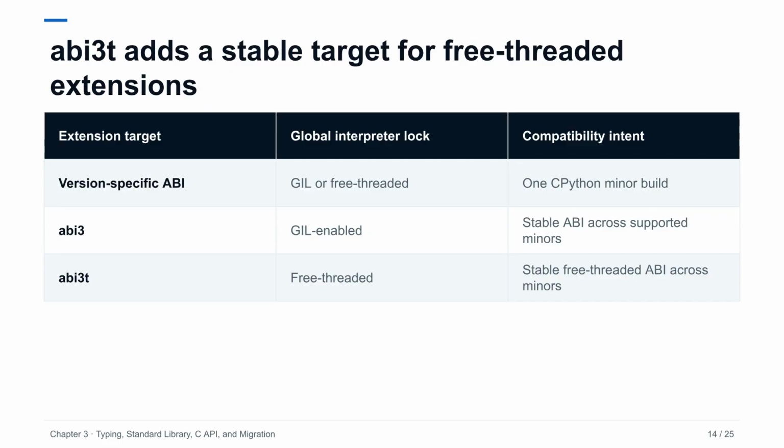PEP 803 establishes ABI3T, a stable application binary interface for free-threaded CPython. It is separate from ABI3 because the object model and compatibility assumptions differ when the global interpreter lock is absent.